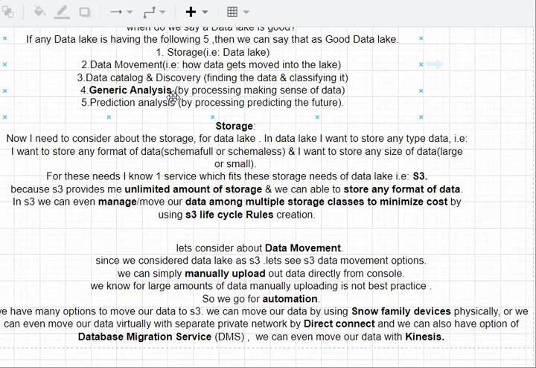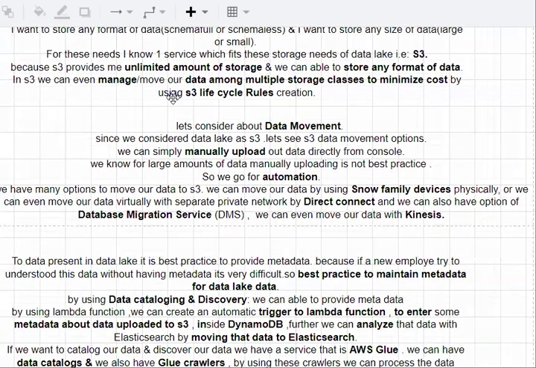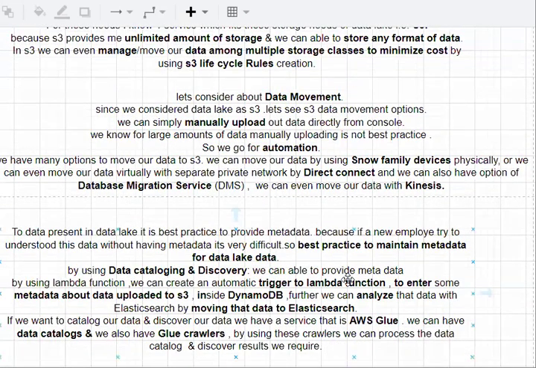So whenever we upload a file to the S3 bucket, we trigger our Lambda function. For what? To provide some metadata about the object that we uploaded to the S3 bucket, and that metadata we are storing in one of the storage services, like DynamoDB. And if we want, we can analyze that data present in DynamoDB by moving it to